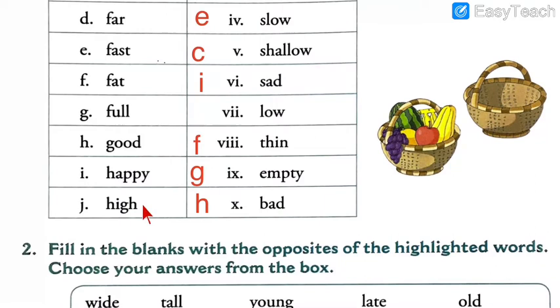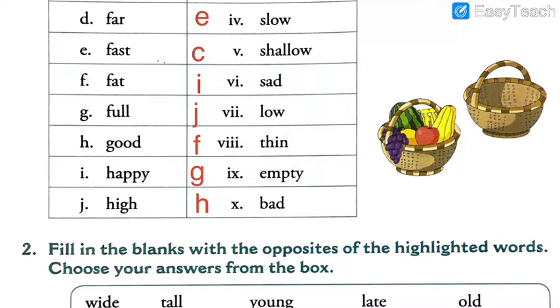The last one in the match the following is high. Obviously the opposite of that is low. Let me first write the answer. I hope the students who are writing in the rough book were writing the answers, because here you have to write down and keep the answers with you, high and low.